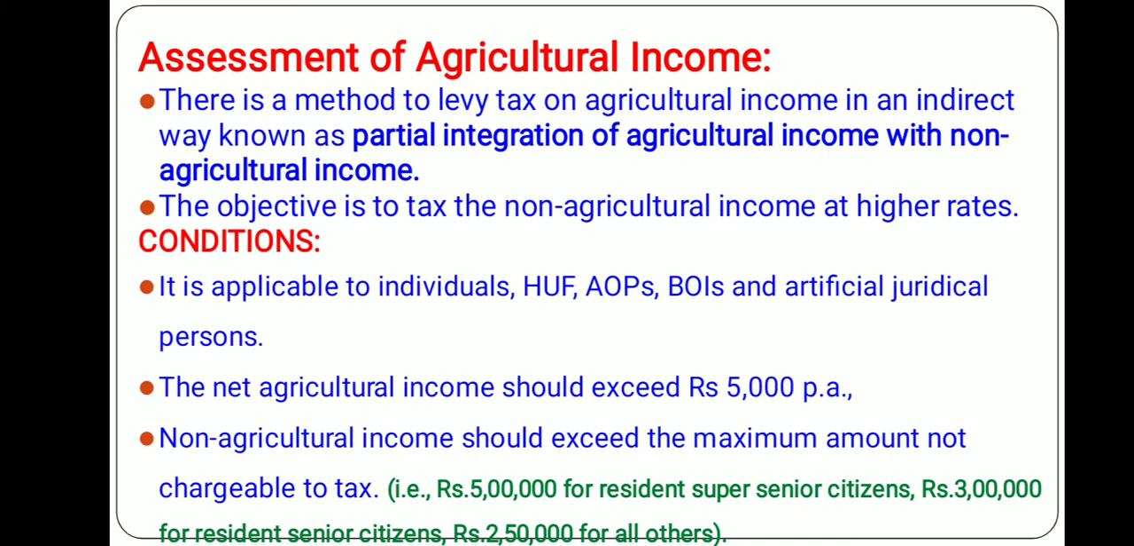Again, I am repeating, two conditions must be satisfied. Net agricultural income should be more than 5,000 in the previous year, and net non-agricultural income should exceed the maximum amount that is not chargeable to tax, that means the basic exemption limit. If these two conditions are satisfied, then there will be partial integration of agricultural income with non-agricultural income only for tax computation purposes. However, agricultural income is exempted. You have to keep this in your mind.